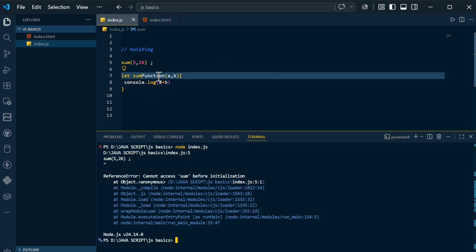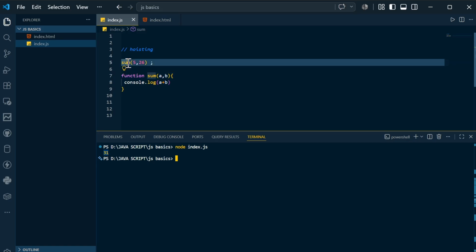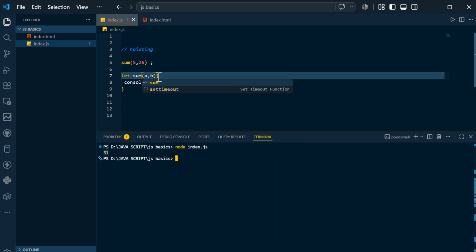Because it can only be accessed before declaration with the help of this syntax. If I again clear the terminal, you can see the output. Before declaring the function, you can access it only with this syntax. You cannot access it with the fat arrow function also, so I will show you. Let's say let sum is equal to sum.